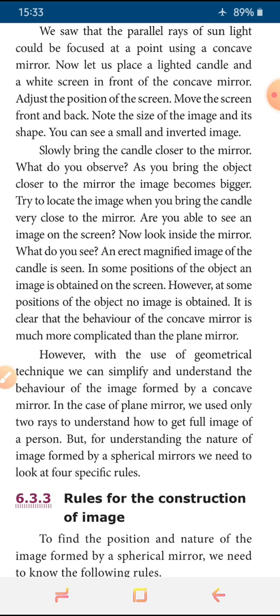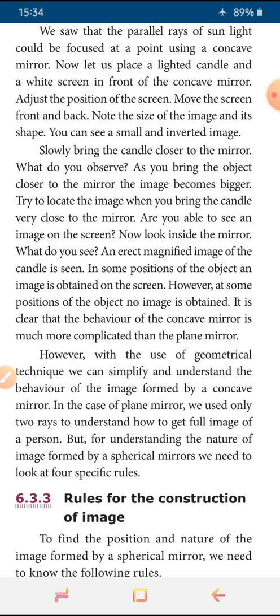You can see a small, inverted image. When we bring the candle closer to the mirror, the image becomes bigger. When you bring the candle very close to the mirror, an erect, magnified image of the candle is seen.